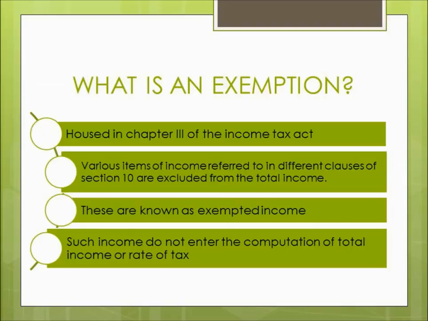In this chapter, we'll learn the various incomes which are exempted from income tax and which do not form part of the total income, which are known as exempted income.